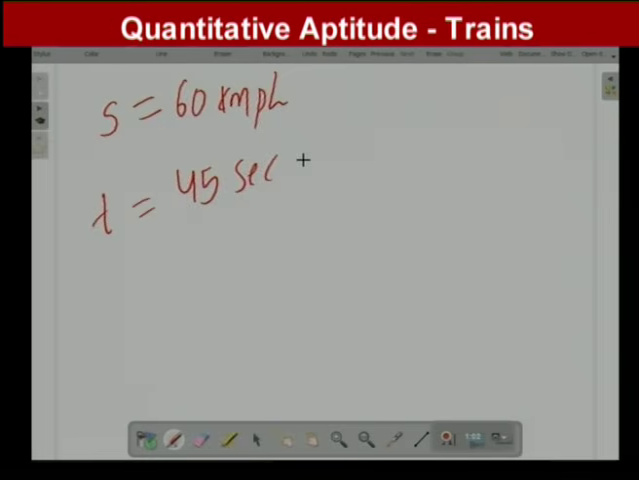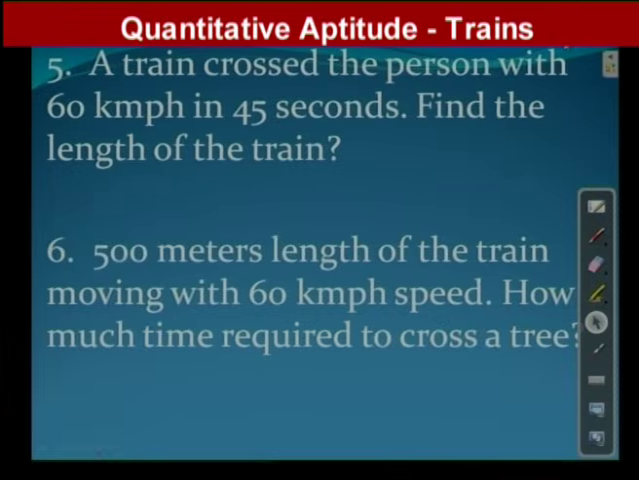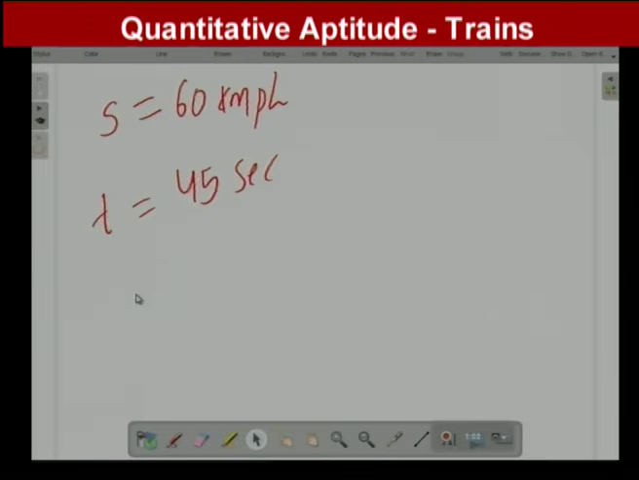Now interestingly observe here, he asked you to find out the length of the train, right? What did he ask you to find? Find the length of the train. So length of the train means what? Indirectly, length of train is considered as distance, right? So distance we have to find. Distance formula is what? Speed into time. That everybody knows. Distance is equal to speed into time.